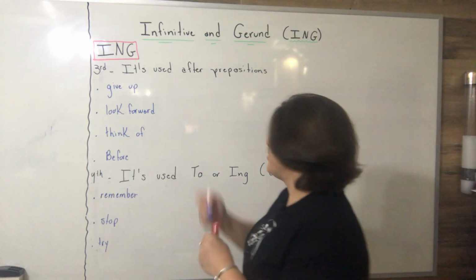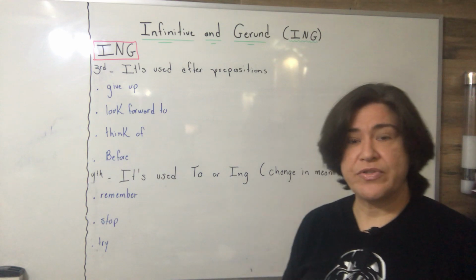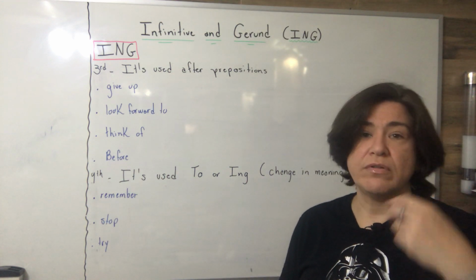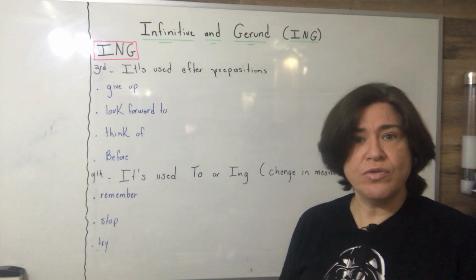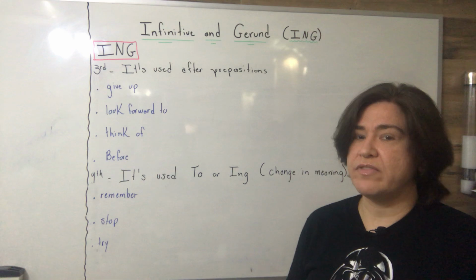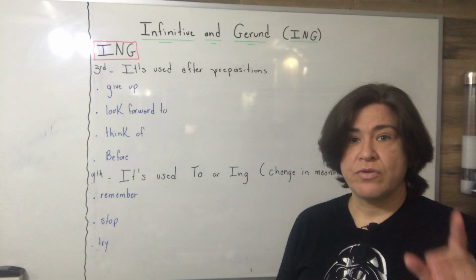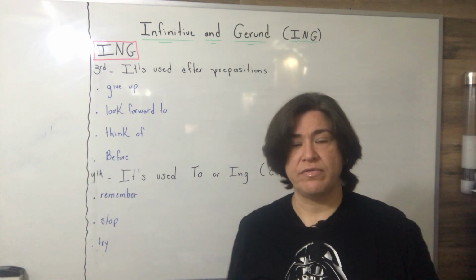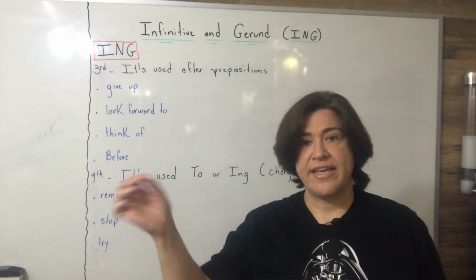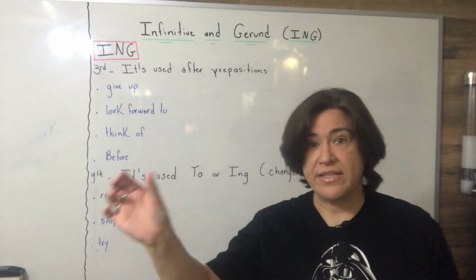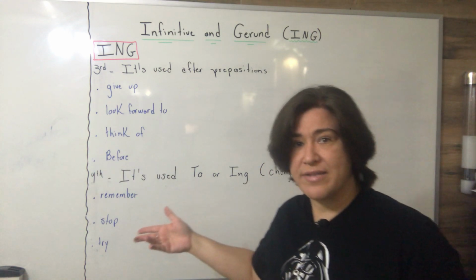Okay, as you can see, students, give up and look forward. I forgot the preposition. Look forward to, sorry. Give up and look forward to are phrasal verbs. You must be careful. Lots of phrasal verbs have a preposition, most of them, and the next verb will always have ing. So remember, when teacher gives the lists of phrasal verbs, pay attention. I will say ing or infinitive. I will make the commentaries because you need to remember, memorize. This is all about memorizing.